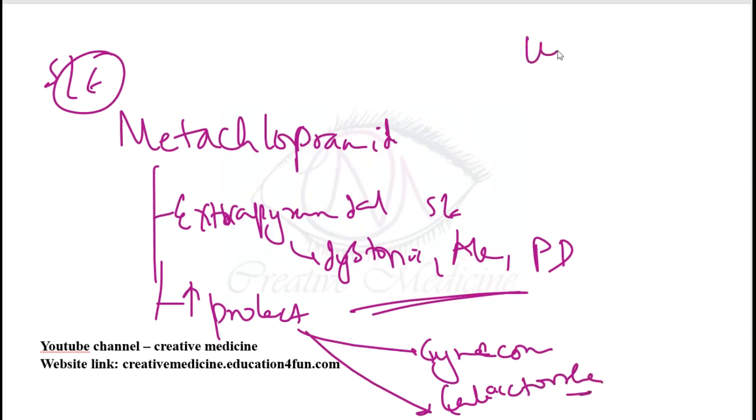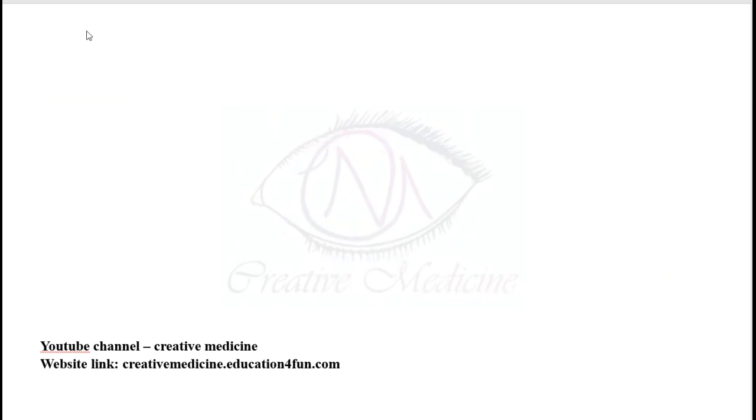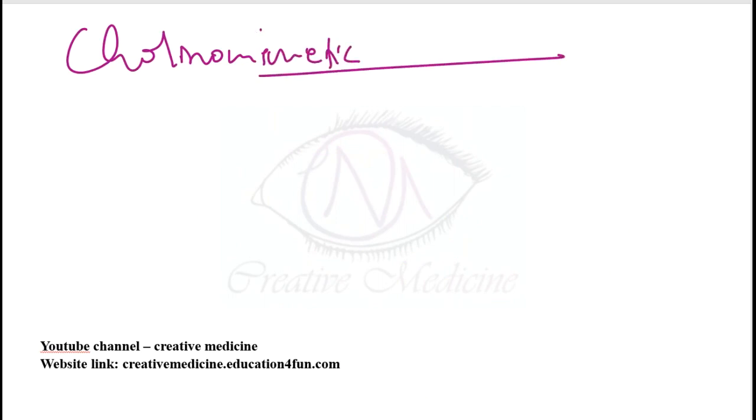Then the uses: it can be used in nausea, vomiting, constipation, diabetic gastroparesis, and also in post-operative gastroparesis. You can use metoclopramide and domperidone. Then, what about the cholinomimetics? We have some cholinomimetics which can be used as prokinetic agents. Especially these include neostigmine.